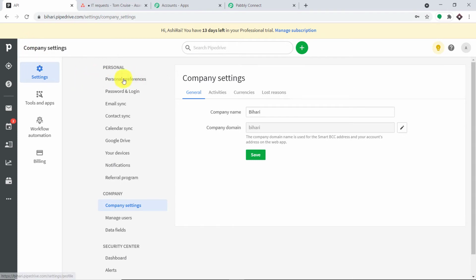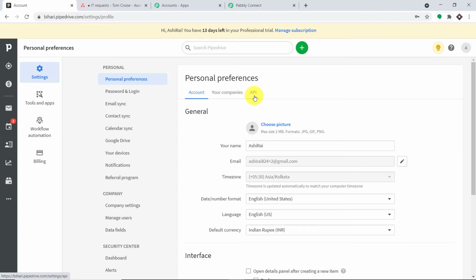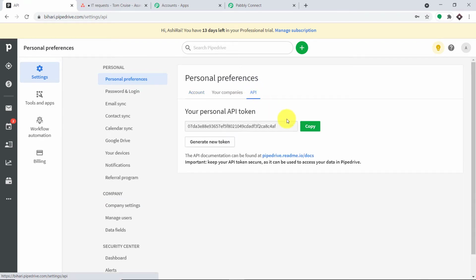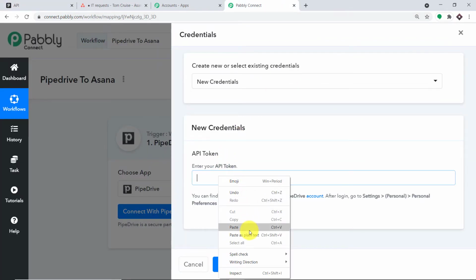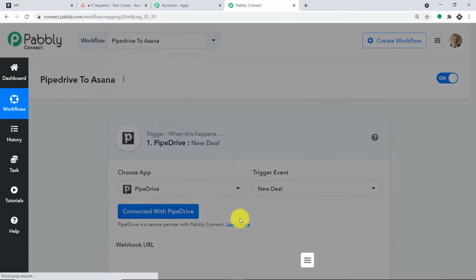So at the top you will find the option called personal preferences. Click this. Okay, now at the side you will find the tab for API. Click this. So this is your API key. Copy this and simply paste it here. Easy. Okay, and let me just click on save.